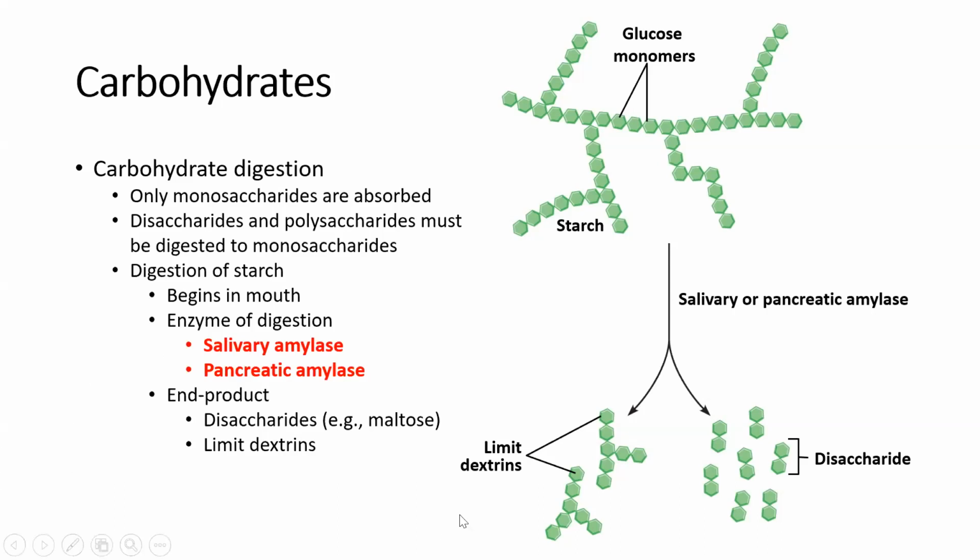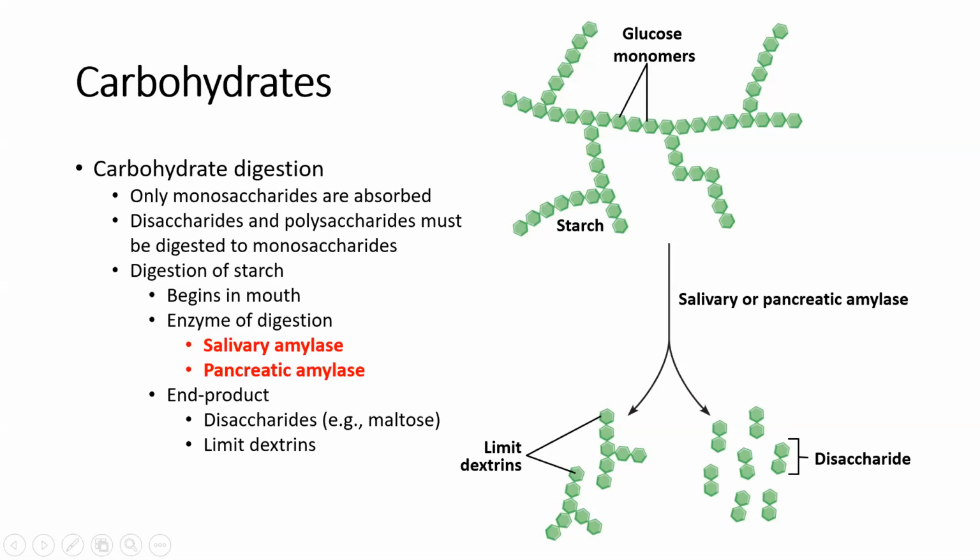And so the end product that we get from starch digestion is disaccharides, which are the larger components that are not fully broken down. But then we also get these limit dextrins as well. And dextrins are basically these polymers of starchy components that are not fully digestible.